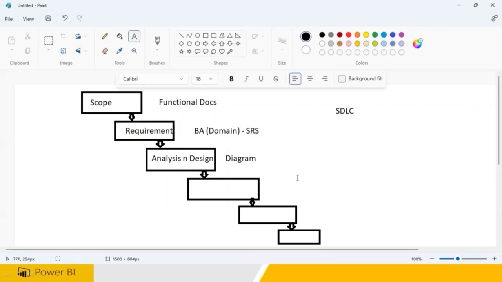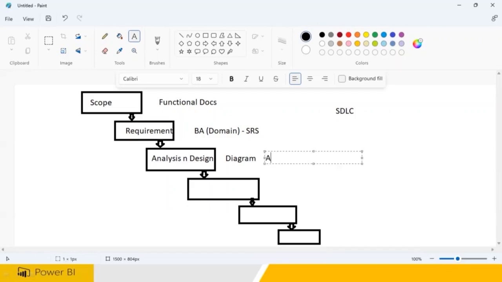A lot of diagrams: high level design, low level design, software design, application design, page design, this design, that design. A lot of designs are going to come in the analysis and design phase. So these will be done by the architects. Architects will have domain knowledge, and they also know technical.